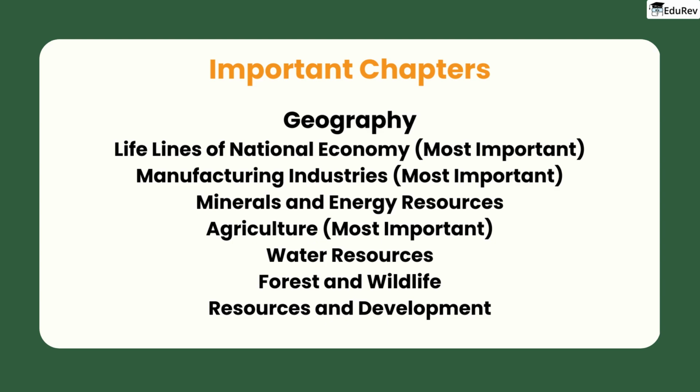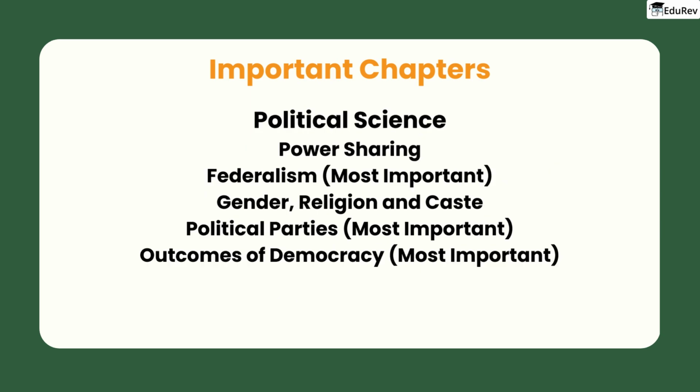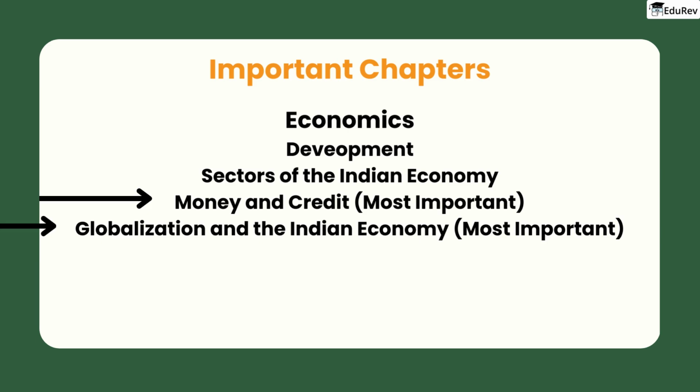There are a few chapters that are especially important to focus on, including agriculture, lifelines of the national economy, and manufacturing industries. It's also worth noting that the chapter on water resources is important from map point of view. When it comes to political science, there are a few chapters that carry more weight than others. Specifically, you should pay close attention to federalism, political parties, and outcomes of democracy. And finally, in economics, the chapters on money and credit, globalization, and the Indian economy are especially important.